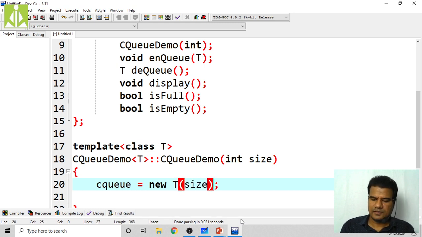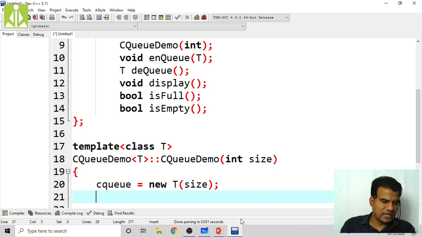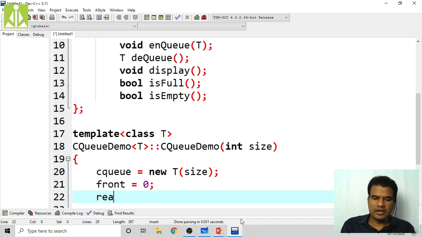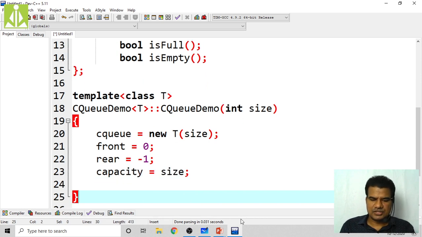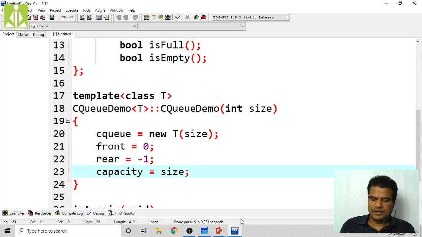Okay, next thing is front equals to 0. Okay, rear as usual minus 1. Then capacity, it should be equals to size. Okay, constructor is over. Constructor definition is over.